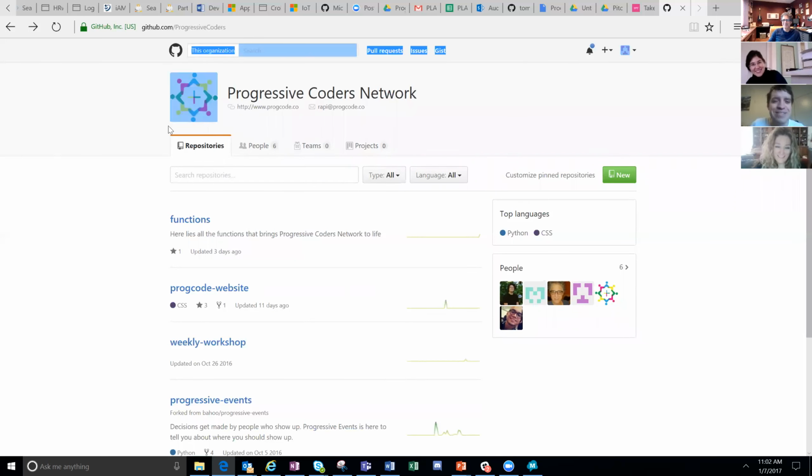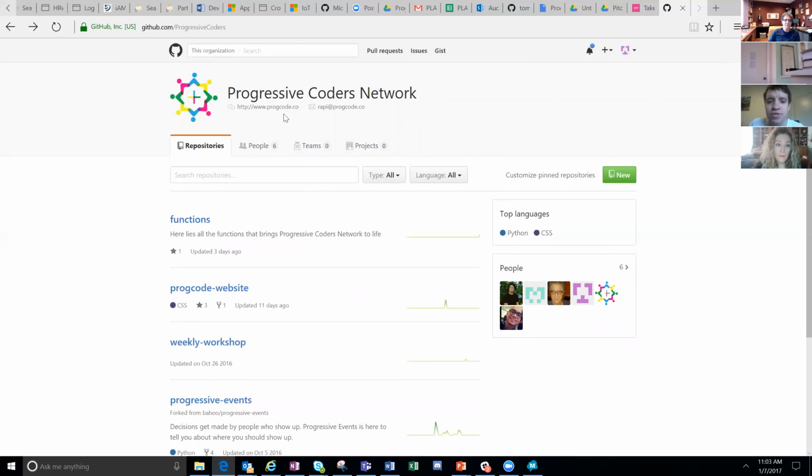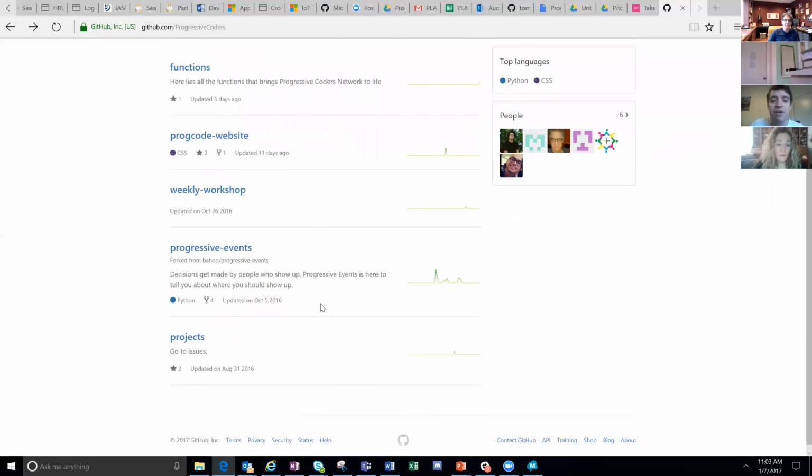So anyways, this is the ProgCode. I don't know if this is the repo or the individual parts of this are the repo. So yes, the individual parts are the repos. So these are the different repositories. So basically, this is the ProgCode top-level structure. It includes, of course, our website, how to contact, but it also includes the top-level projects or things that we're working on within ProgCode. And then within that, there's a hierarchy of cascading top-level group projects, tasks, and so forth. So here are some other things, projects.